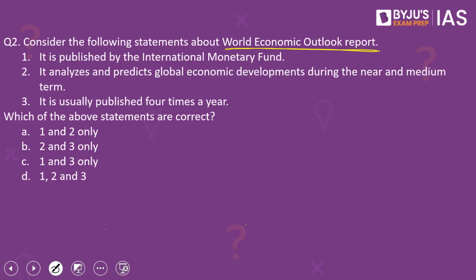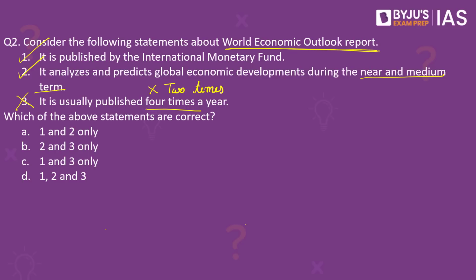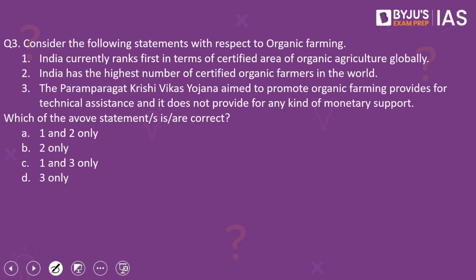Coming back to the question, the first statement is correct. That is, the World Economic Outlook report is published by the International Monetary Fund. The second point is also correct. Why? Because this report, that is the World Economic Outlook report, predicts and analyzes global economic developments only for the near and medium term. It does not involve long-term projections. It is not published 4 times but 2 times a year. Since the question asks for the correct statements, the answer to this question would be option A, 1 and 2 only. Moving on to the third question.